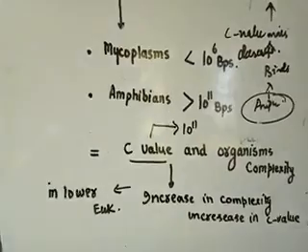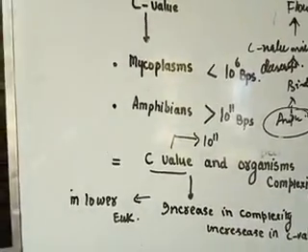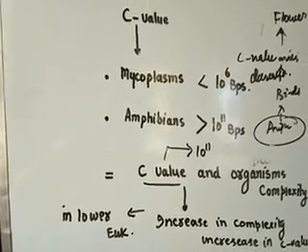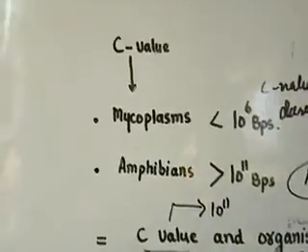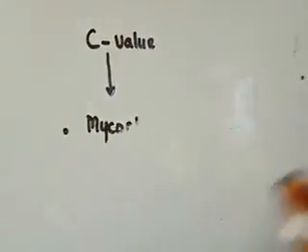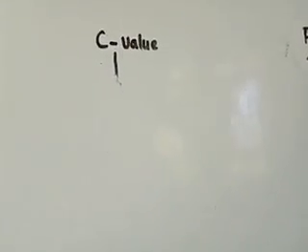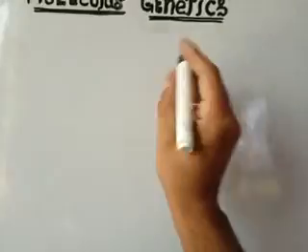So this topic was about the genome, and in the next topic we will study about gene complexity. Now at last in this topic we will take a look at the organisms and their genome size. I will put the values of some organisms here whose genome size I will mention.